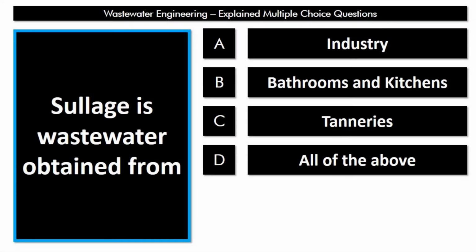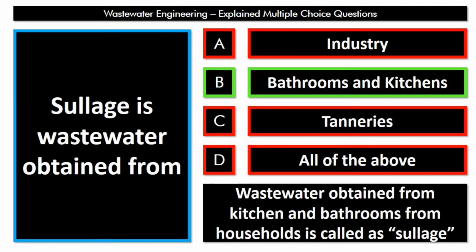So let's see some important objective questions from the subject wastewater engineering. The first question is, sewage is wastewater obtained from A. Industry, B. Bathrooms and kitchens, C. Tanneries, and D. All of the above. The answer is B. The wastewater which is obtained from household bathrooms and kitchens is called sewage. Okay, it is not from industry or tanneries. It is the household sewage we receive from their bathrooms and kitchens.